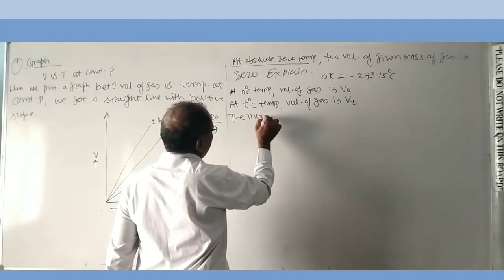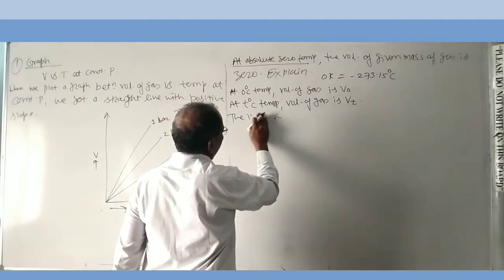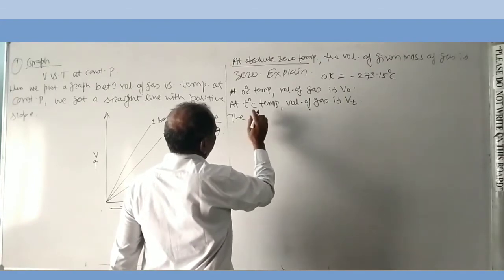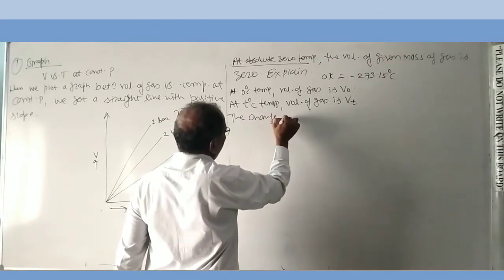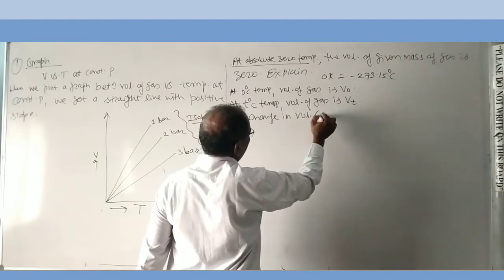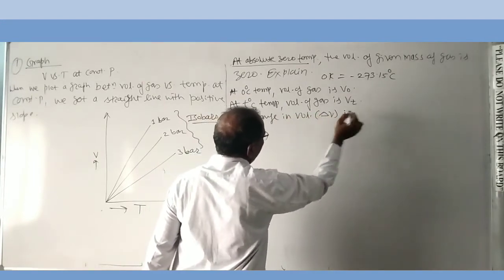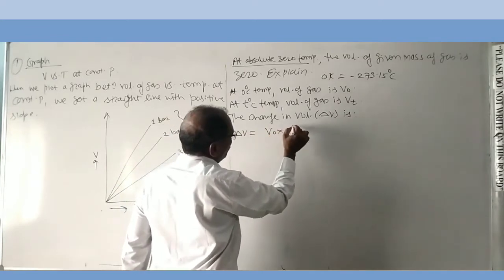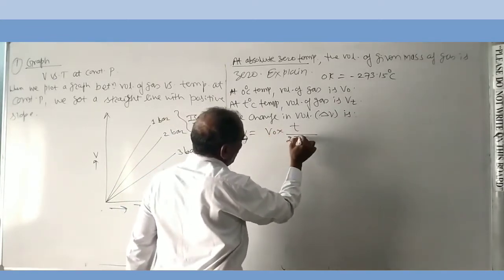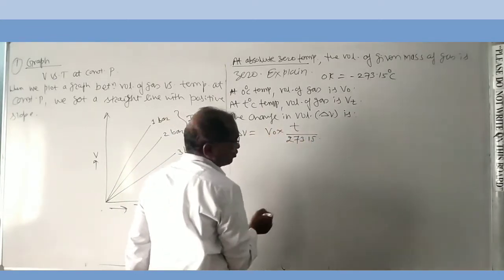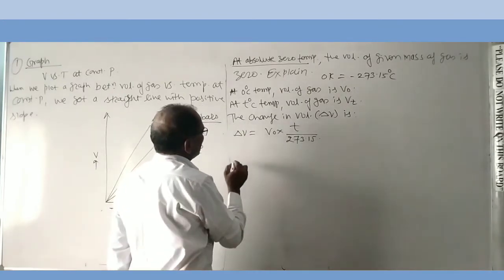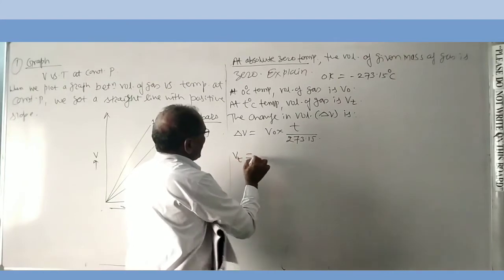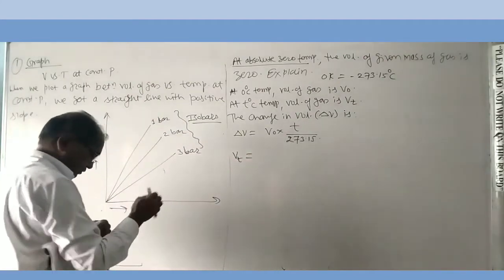The increase or change in volume, delta V, is equal to V0 into T upon 273.15. Right?